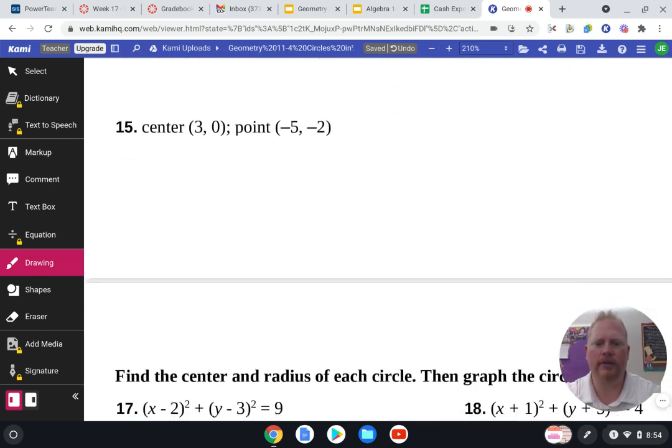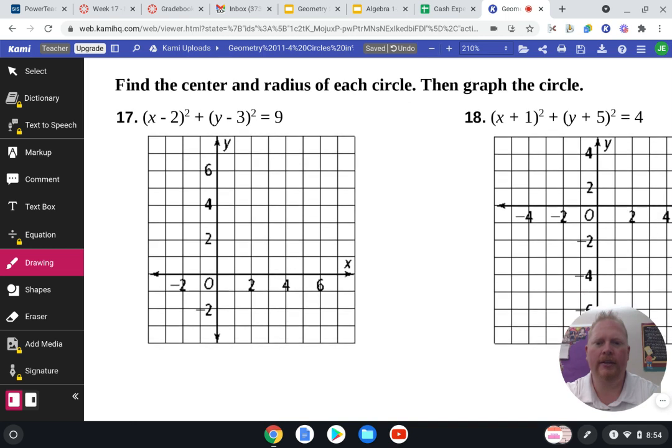Last thing I want to do, let's go ahead and take an equation and use it to graph the circle. So this is just the reverse process of what we've been doing. Let's take the equation and use that to identify the center and identify the radius, and then we graph it. So my center is going to be the coordinate positive 2, comma, positive 3. And then since it equals 9, that means my radius is 3. Okay, hopefully that makes sense how we got that information.